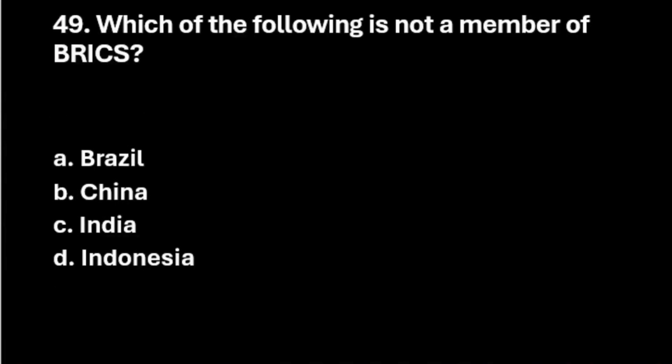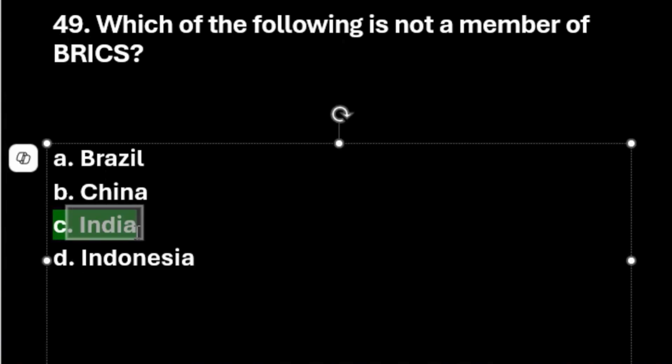Next question. Which of the following is not a member of BRICS? Option A, Brazil. Option B, China. Option C, India. Option D, Indonesia. This is a general awareness question. Let us go to the right answer. The right answer is option C, India. Sorry, Indonesia is the right answer. That was the wrong answer. Sorry for that. Indonesia is the right answer.